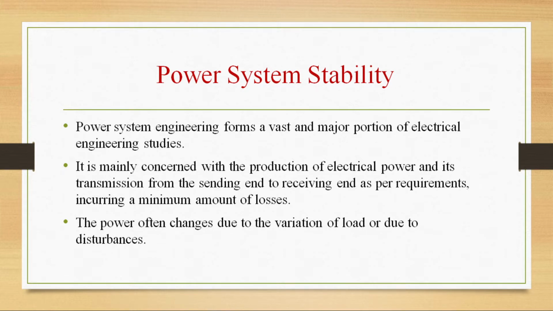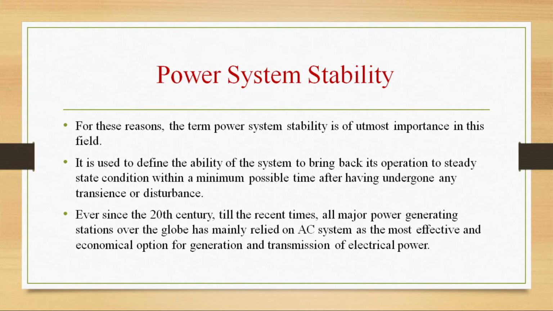The power often changes due to variation of load or due to disturbances. So power system stability is of utmost importance in this field, that is in power systems. We can say that power system stability is the most important topic. It is used to define the ability of the system to bring back its operation to steady state condition within a minimum possible time after having undergone any disturbances. Okay, so what is the stability? Power system stability is the ability of the power system to bring back the operation to the steady state condition within minimum possible time. Okay, we are mentioning the time also here.